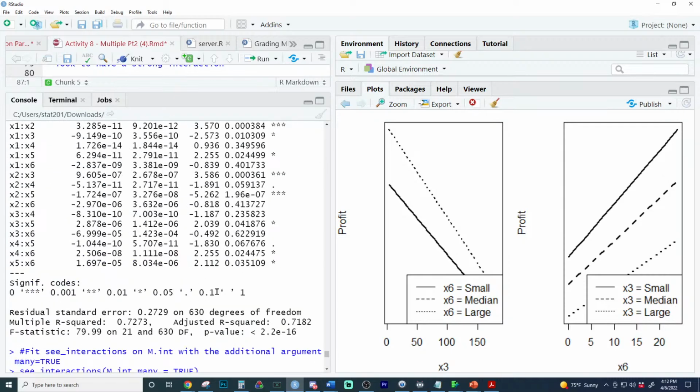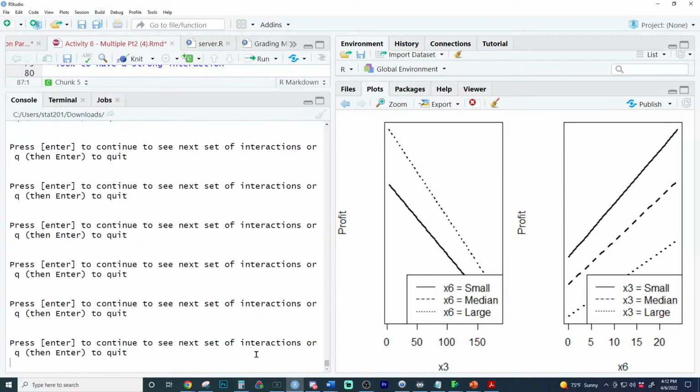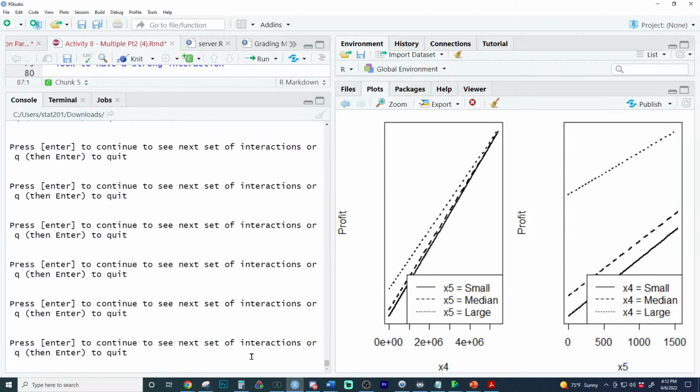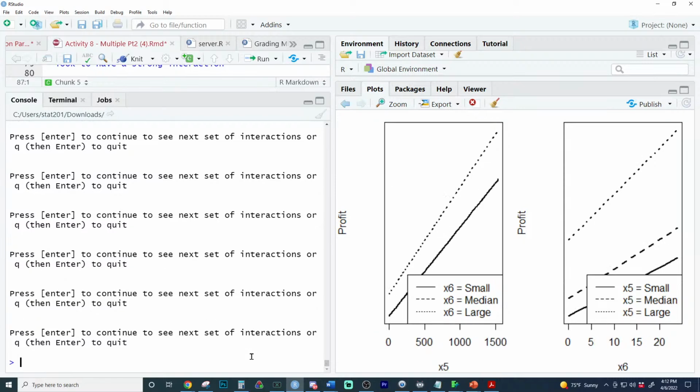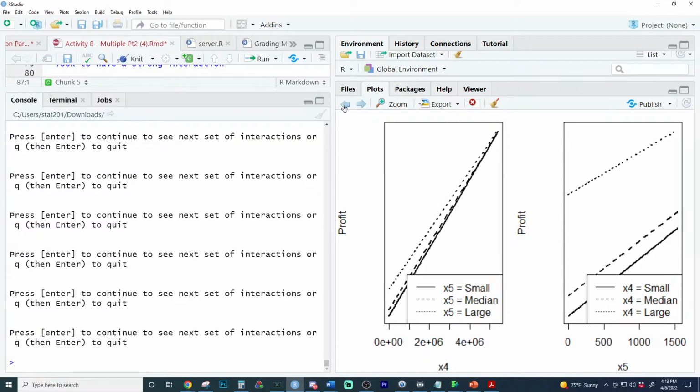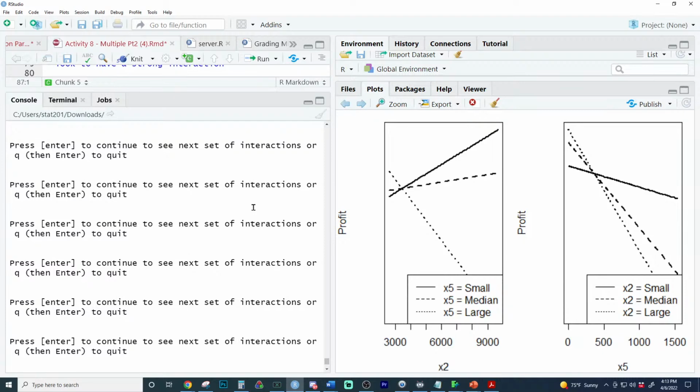Look at the p-value of this one, and then look at the lines. This one definitely follows theoretically what we should see. They don't have to be perfectly parallel. Look at how weak this is, how not significant. The more parallel. And then when you see significant interactions, they're going to be more perpendicular. They might not look perfectly perpendicular. We saw a great example with 2 and 5 with a super strong interaction.